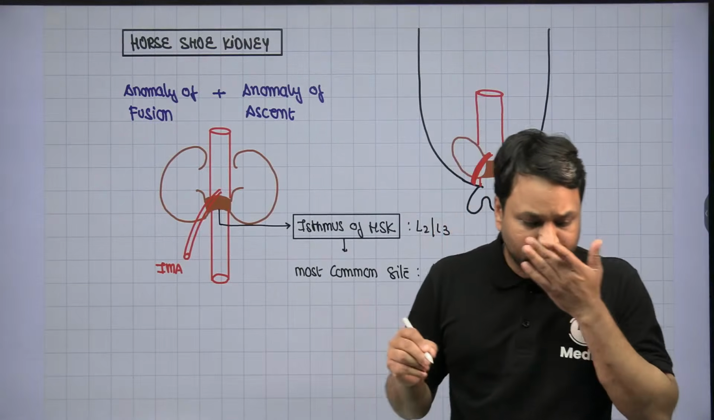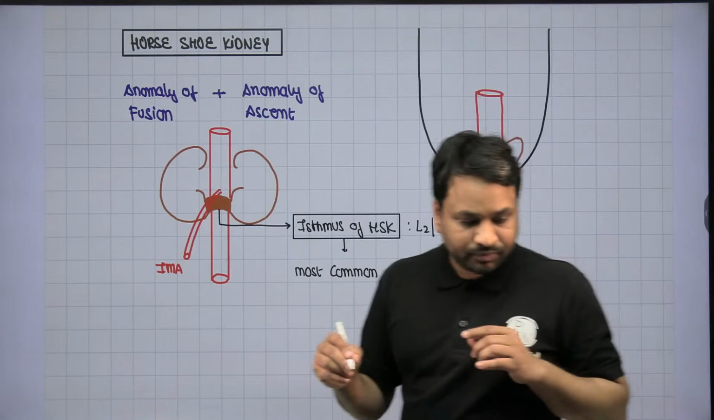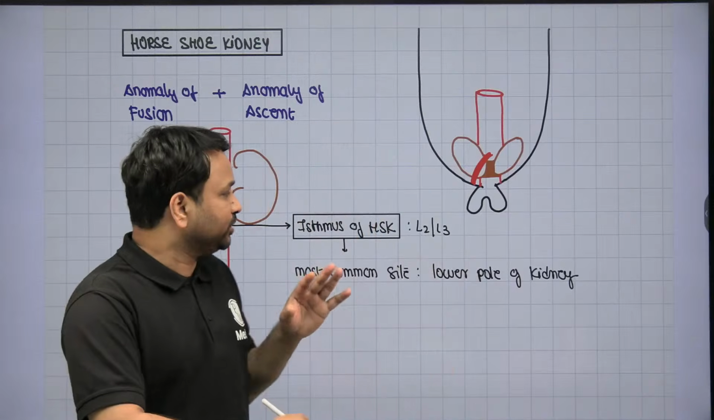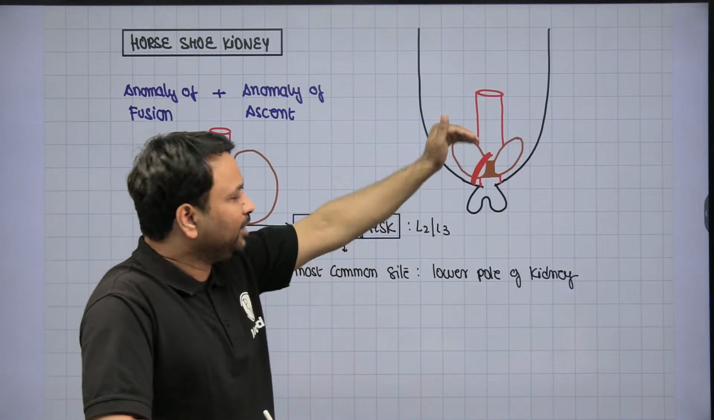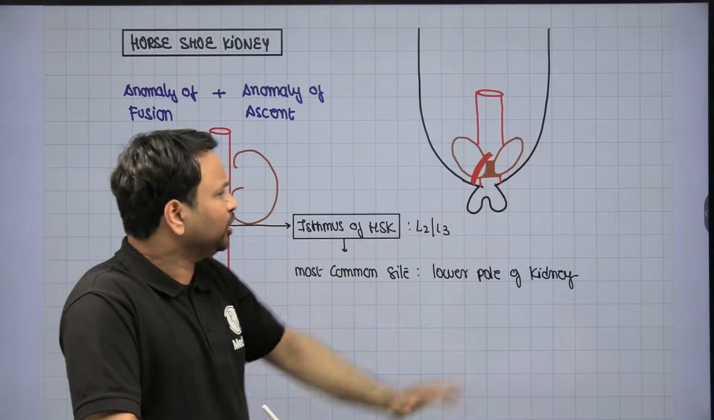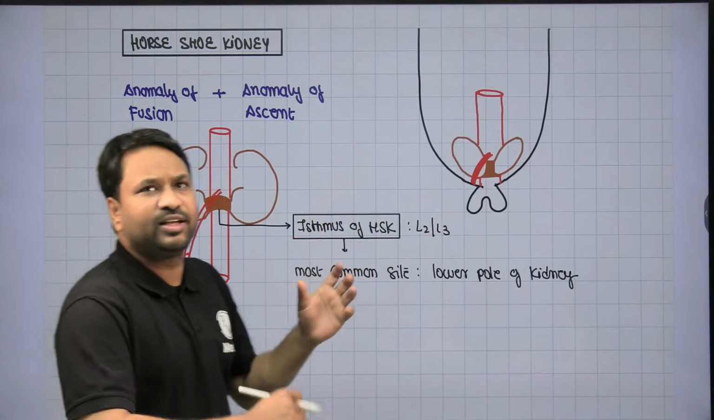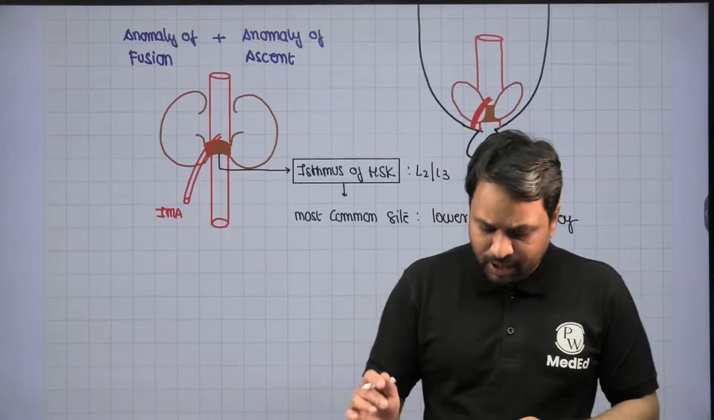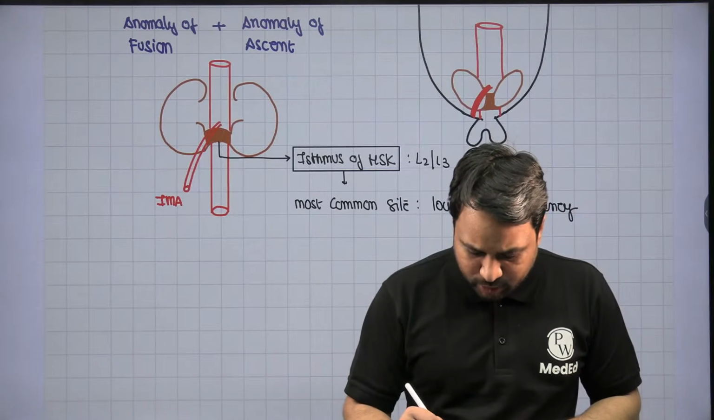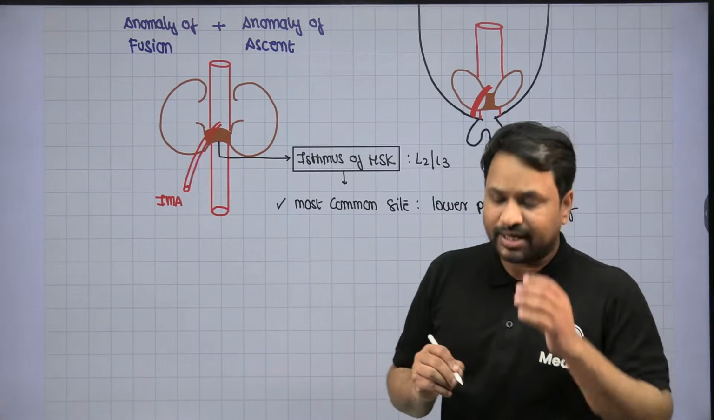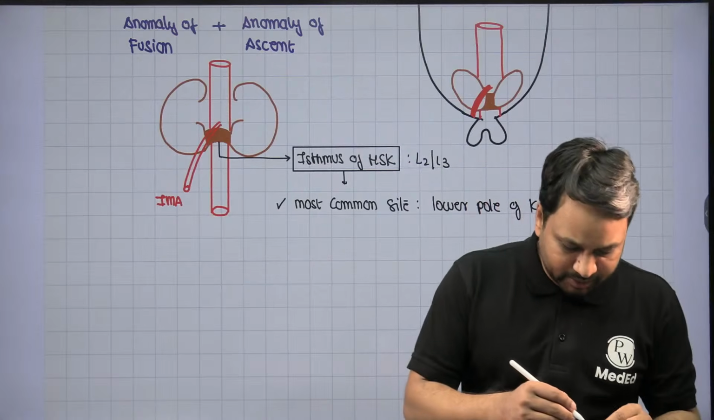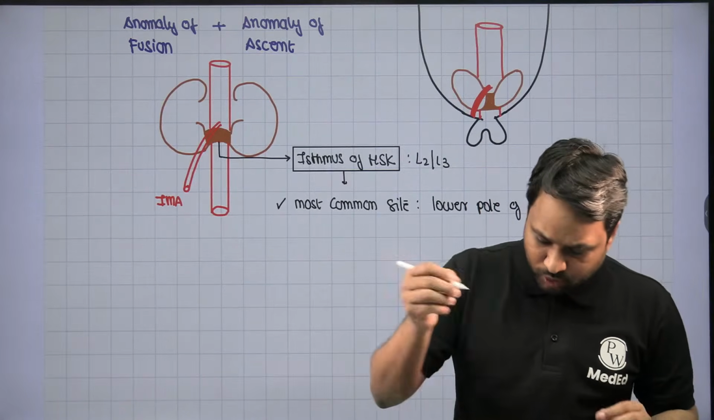Remember this fusion. Now, this fusion can be at the lower pole, mid pole, or upper pole. Most commonly, it is going to be on the lower pole. Hence, that fusion will give you the horseshoe shape. So the overall most common site is the lower pole of the kidney.